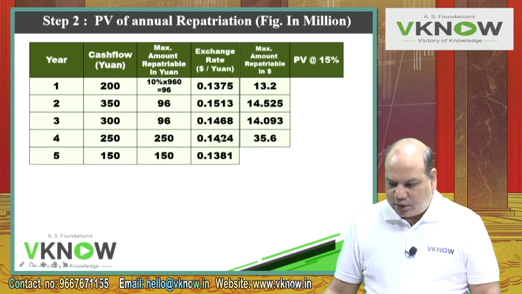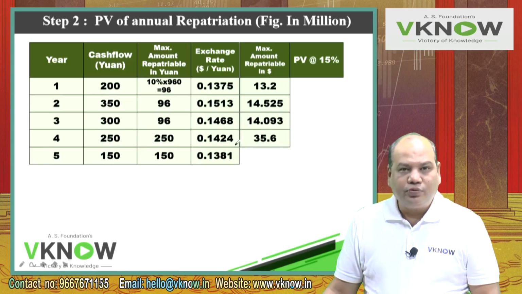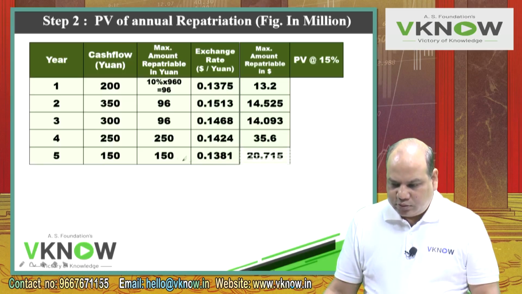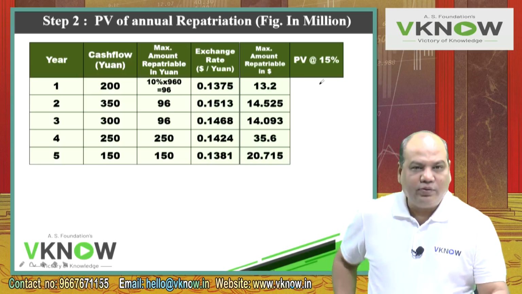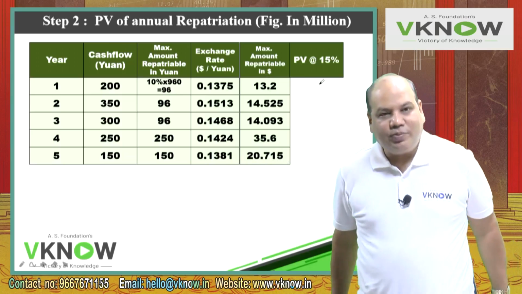Then you have to multiply 250 into 0.1424, 35.6. And the next one, 150 into 0.1381, 20.715. So now calculate the present value at the rate of 15%.